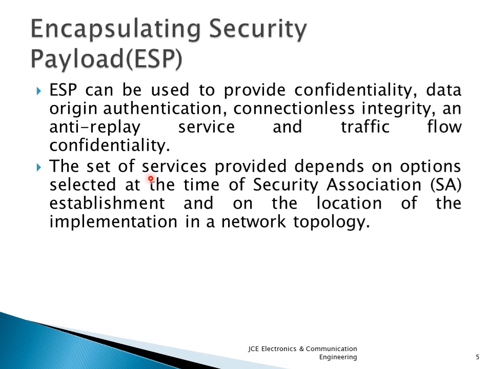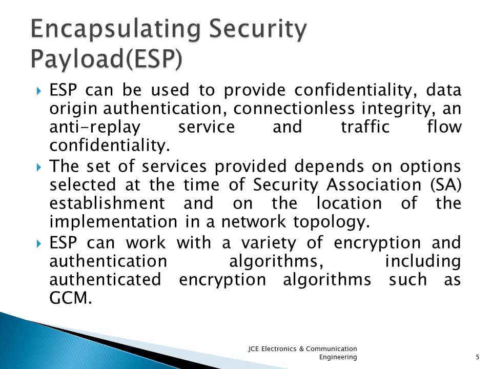The set of services provided depends on the option selected at the time of SA, that is Security Association, establishment, and on the location of the implementation in a network topology. ESP can work with a variety of encryption and authentication algorithms, including authenticated encryption algorithms such as GCM.